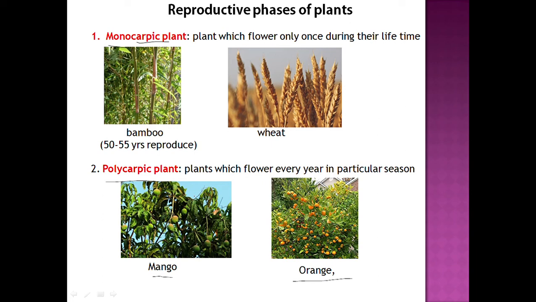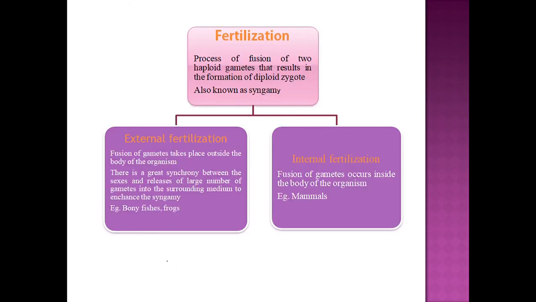Whereas polycarpic plants are those which flower every year in a particular season, that is the mango and the orange. Clear? Now, we come on to the second event of sexual reproduction, that is the fertilization.